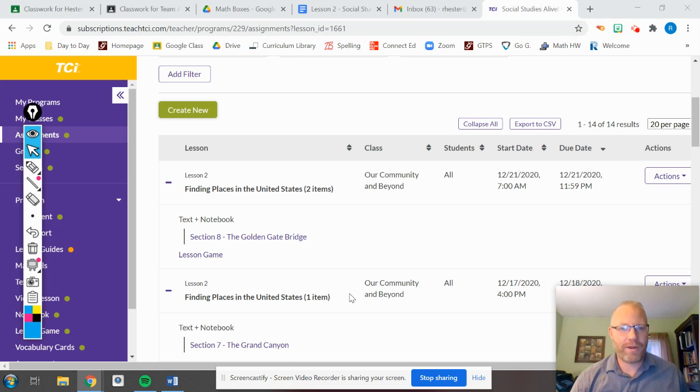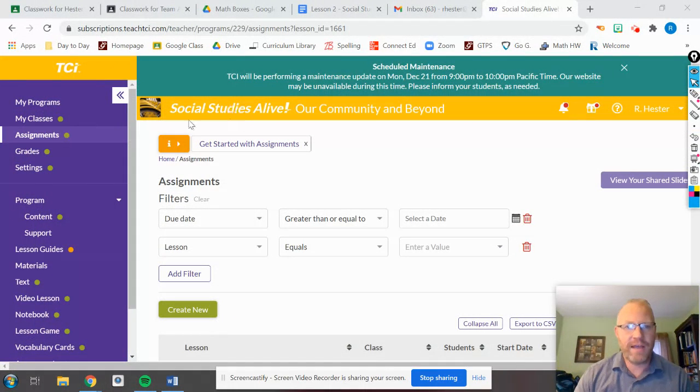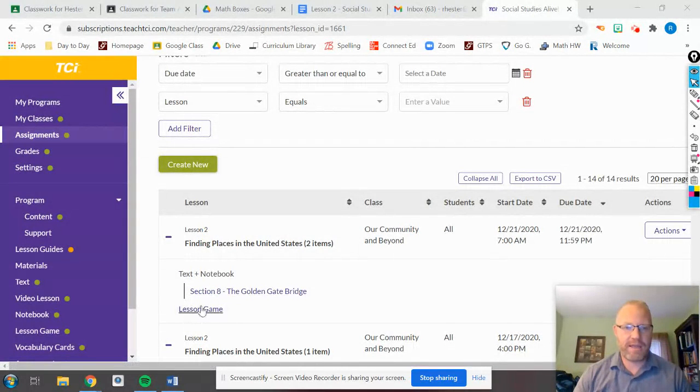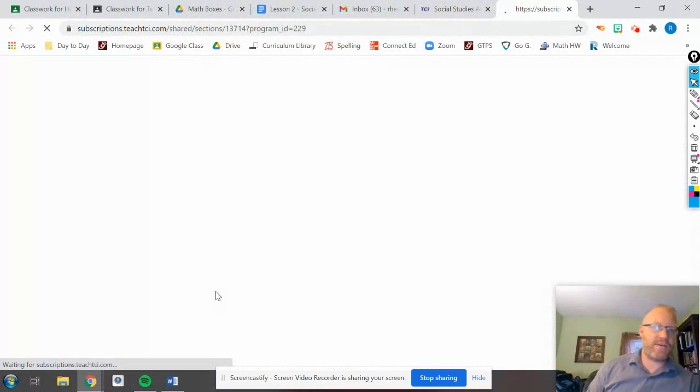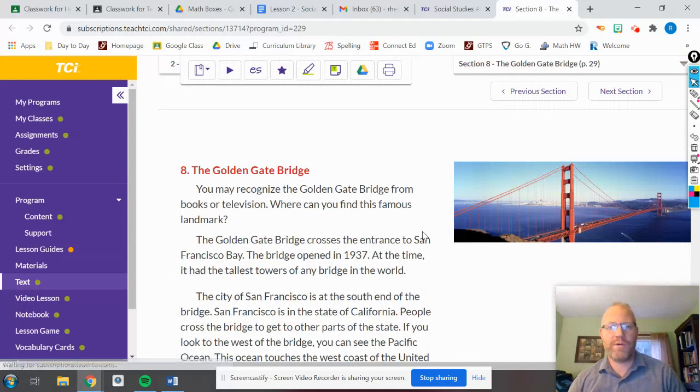We are going to be going through the last section of this lesson today, which is Section 8, the Golden Gate Bridge, and we're going to complete the lesson game. So please open up your TCI webpage, make sure that you're in Social Studies, and click Assignments. Once you're there, you're going to see the first one, which is Section 8, and then there's the lesson game. So for Section 8, you're going to click on Section 8. It's going to bring up the Golden Gate Bridge section, and we'll go through this together. Once we go through this lesson, then you're going to complete the lesson game. We'll talk about that afterwards. Once you're finished with both of those, you can turn it in, and we are done with social studies.